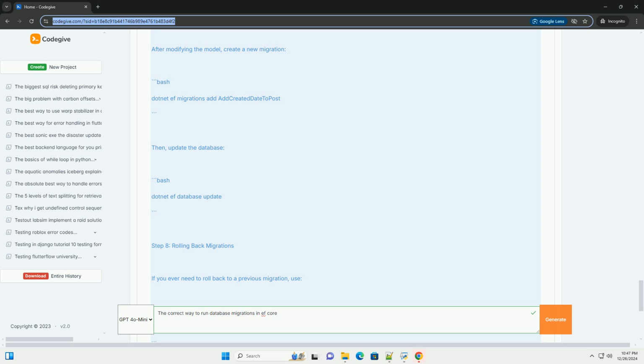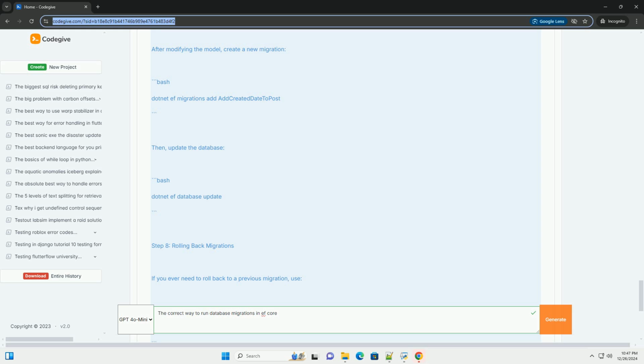Step 7, making changes and adding new migrations. Whenever you change your data model, follow these steps. 1. Update your model classes. 2. Create a new migration with. 3. Update the database with. Example of a new migration. Let's say you want to add a new property to the Post class. After modifying the model, create a new migration. Then, update the database. Step 8, rolling back migrations.